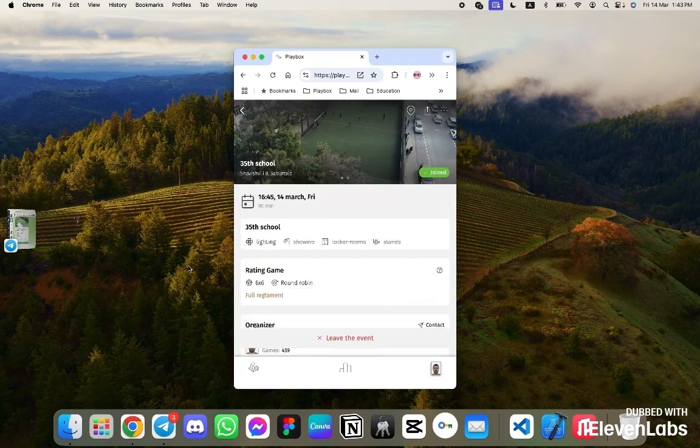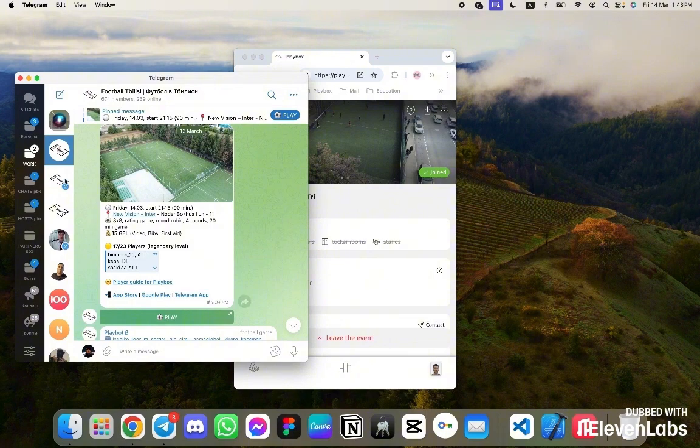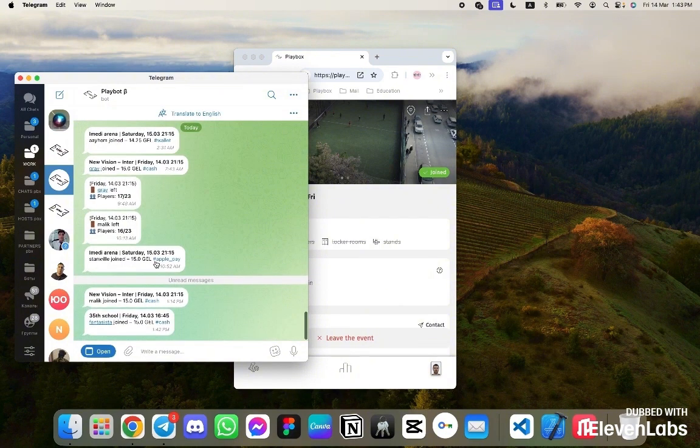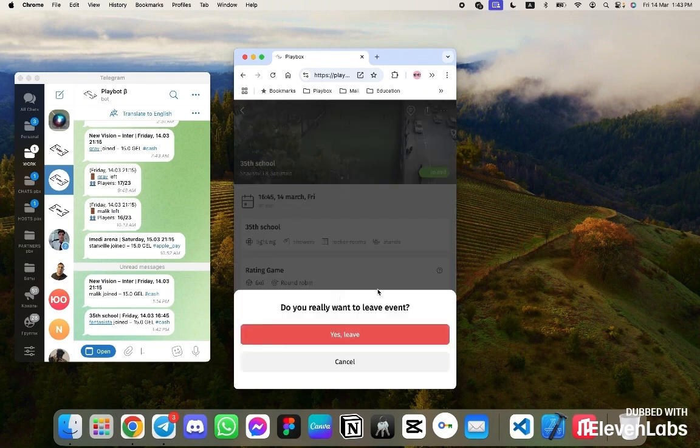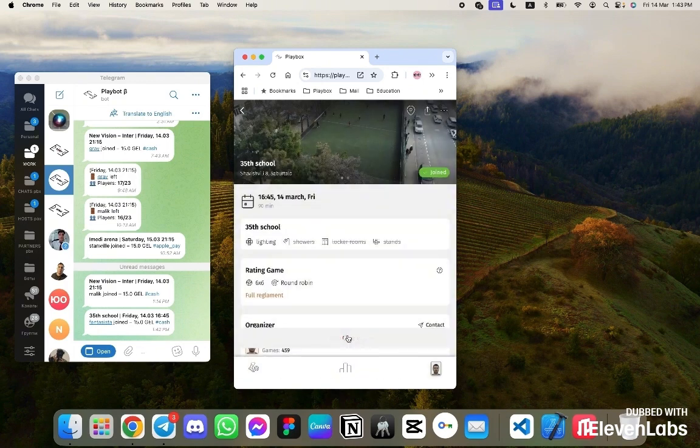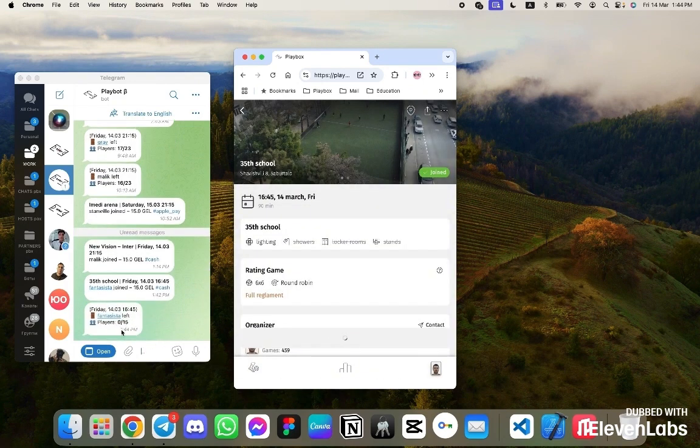In the future, I would like to additionally draw attention to the fact that all organizers receive a notification in the system after players perform an action. For example, let's consider Telegram notifications, but the exact same notifications are sent to the organizers in the app. The fantasist has joined. Now I will leave the game, and here they are asking me if I really want to do this. I confirm my action. I will receive a notification that the fantasist has bypassed.